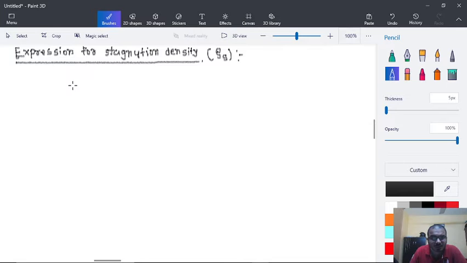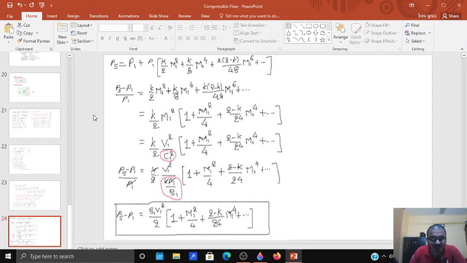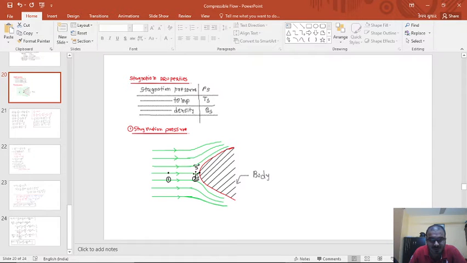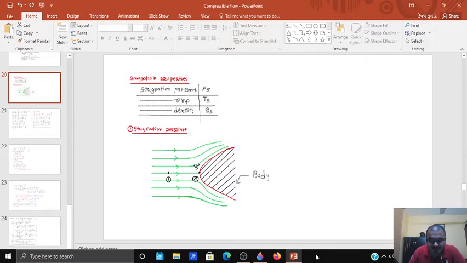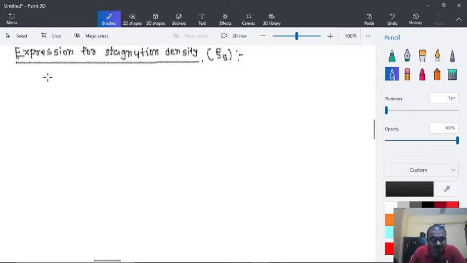Here again we will be considering the same figure that we had before, discussing point 1 and point 2, or we can say between point 1 and point S. Let's write down the formula first. Here rho 1 upon rho S is equal to (P1 upon Ps) raised to 1 upon k, based on the adiabatic relation.